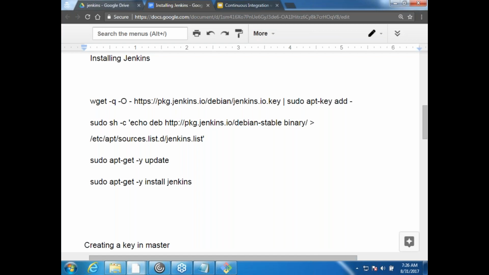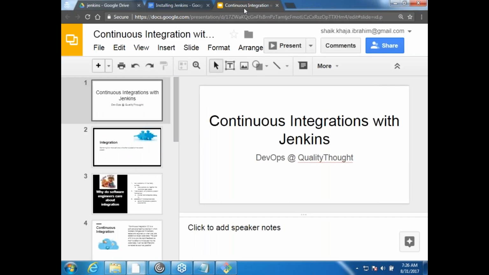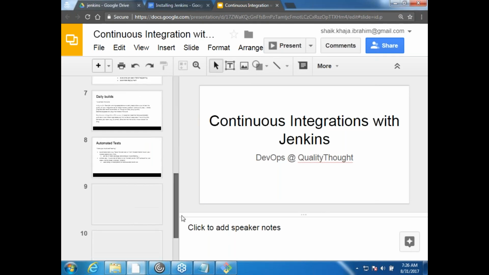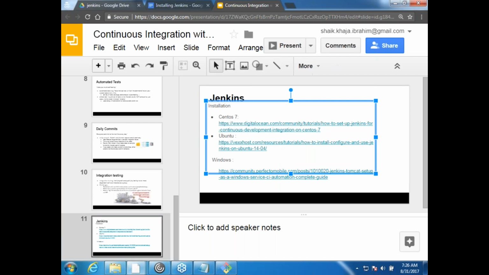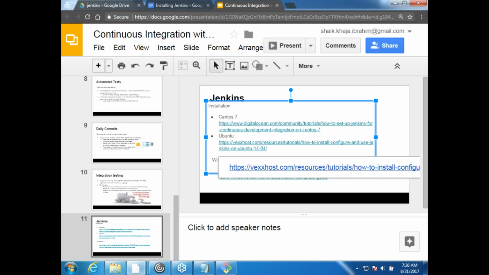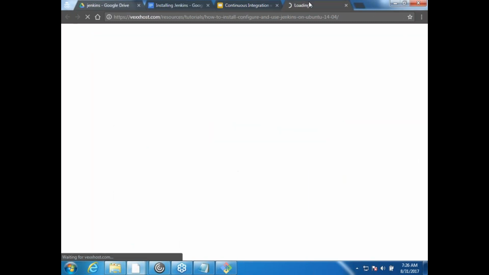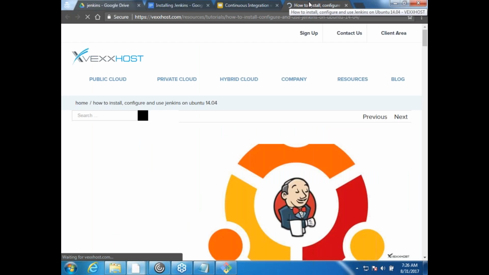Okay. So I'll be using these keys to install Jenkins. There are also package managers. For example, if you get into this link, he would show you another way. There are many ways of installing Jenkins.